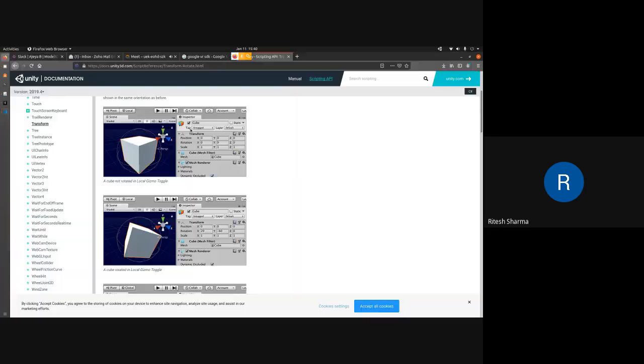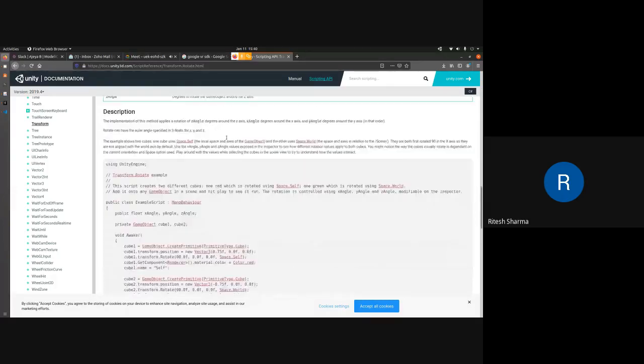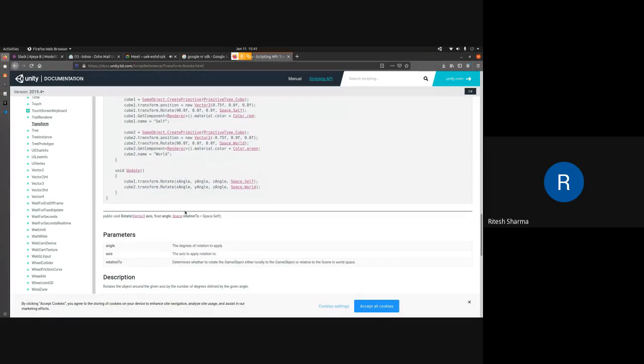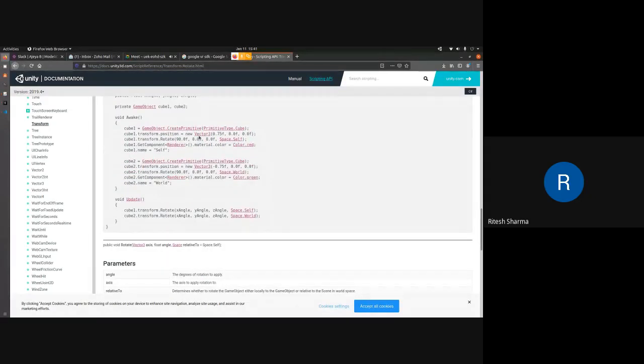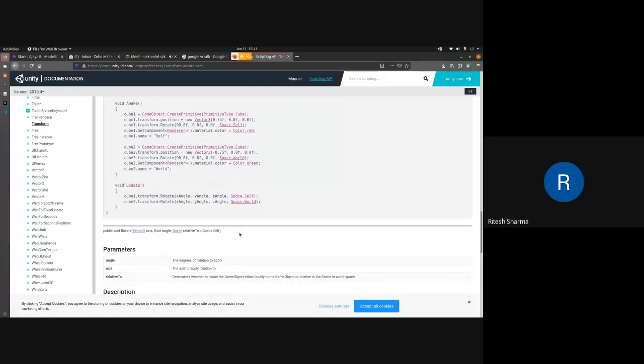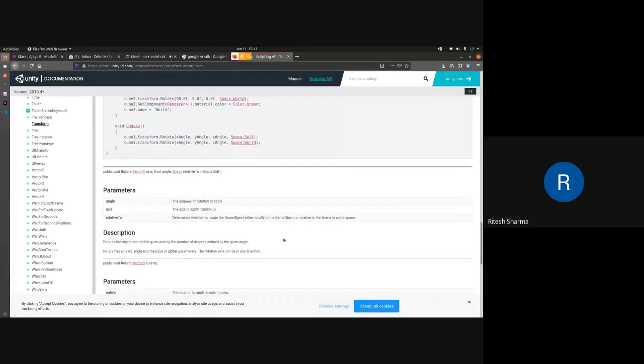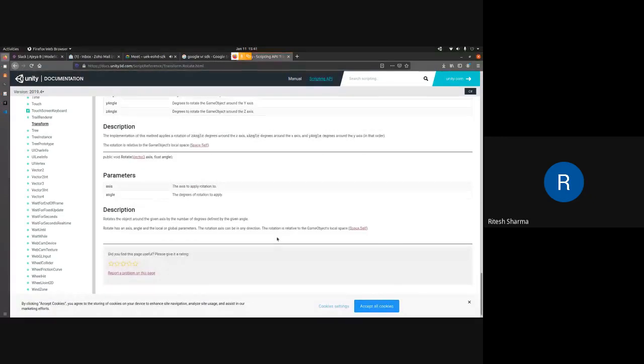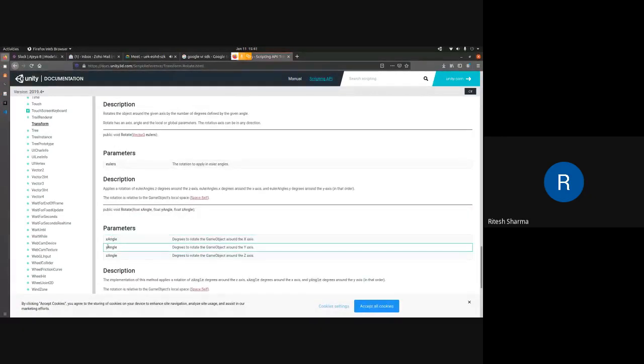As I told you, you can find all those functions here. For writing transform.rotate, you have different kinds of syntax. In one, you define the angle of rotation. In the other, you define which vector you want to rotate around, for example, Vector3.up, to rotate that particular axis of the game object. Essentially it takes three angle values, x, y, and z. Everything is in three axes here: three-axis rotation and three-axis translation.